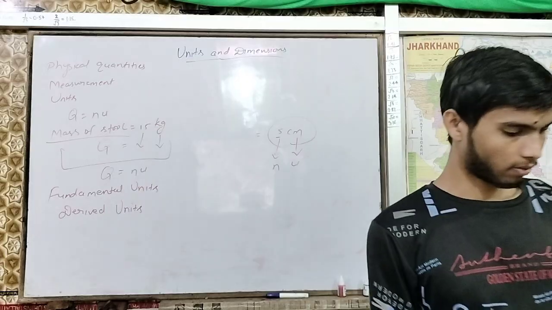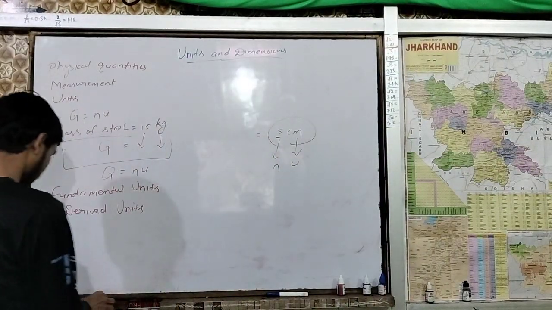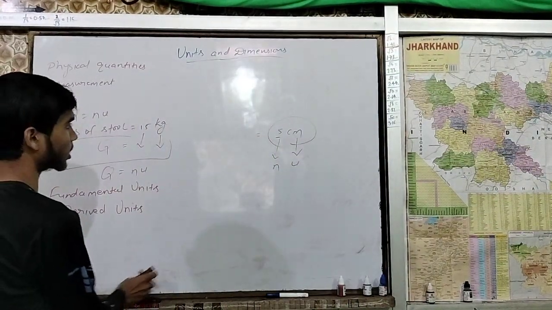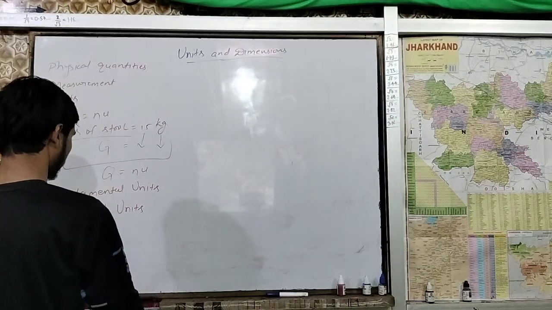Let's see these fundamental units. So remember we have a limited number of fundamental quantities. So I am going to write over here fundamental units.